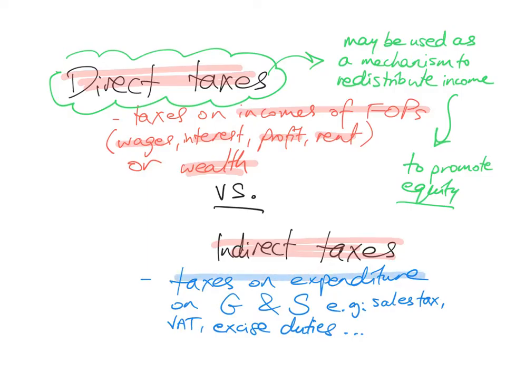So instead of taking the tax directly from your income, the government's going to wait until you go and spend it. So taxes on the expenditure on goods and services. Examples: sales tax, the value added tax, goods and services tax, GST, excise duties. Now, it is the direct taxes that may be used as a mechanism to redistribute income and to promote equity. It is generally direct taxes that are used to redistribute income and to promote equity.